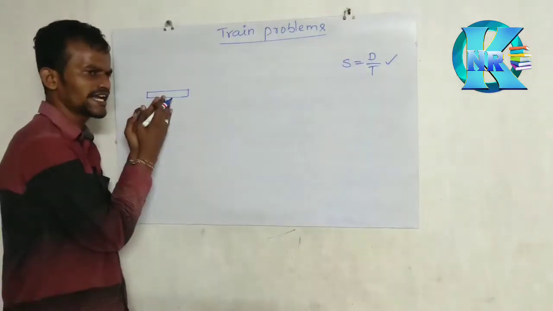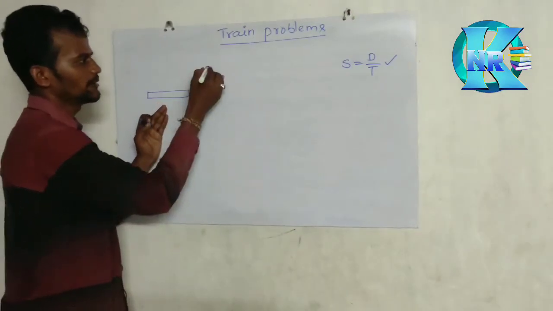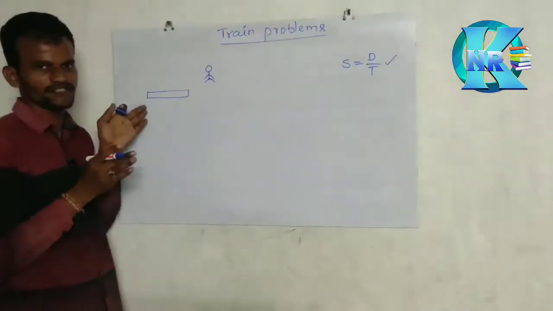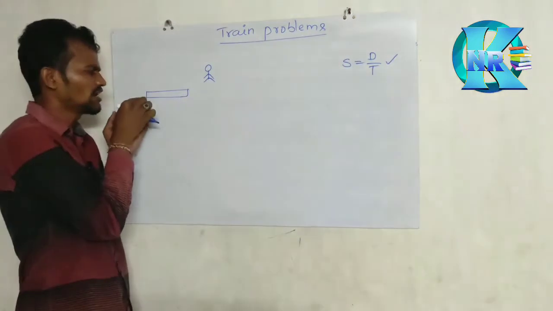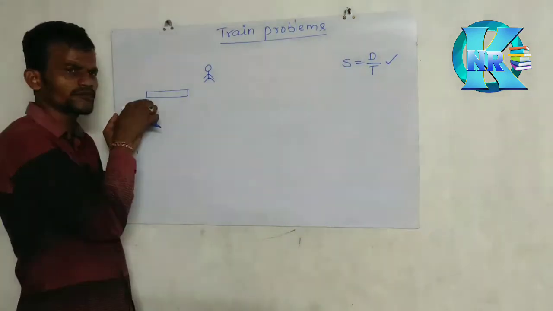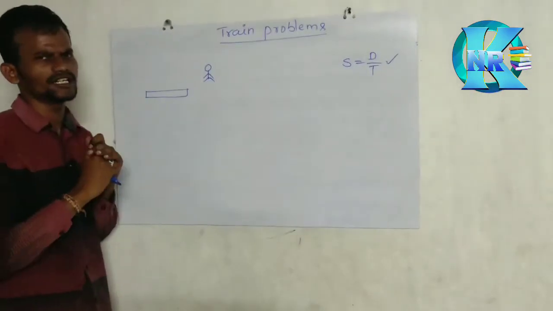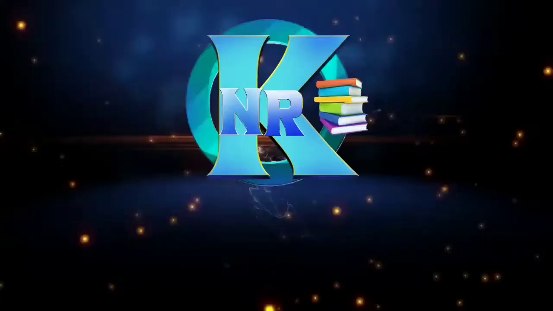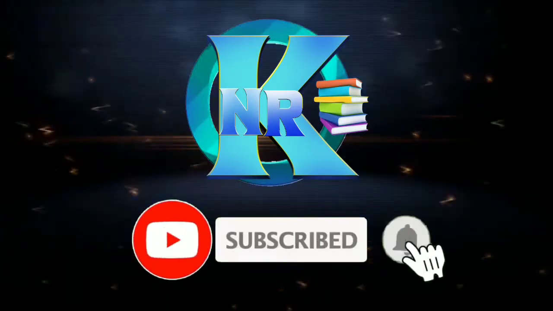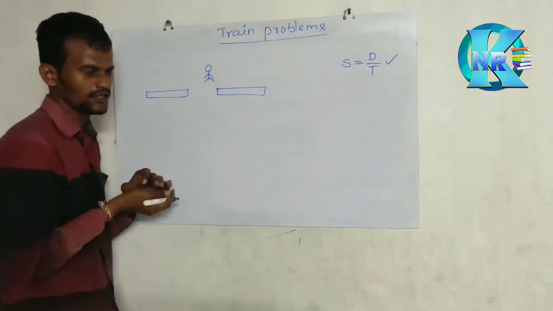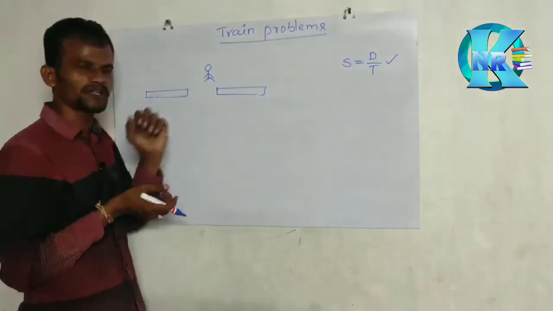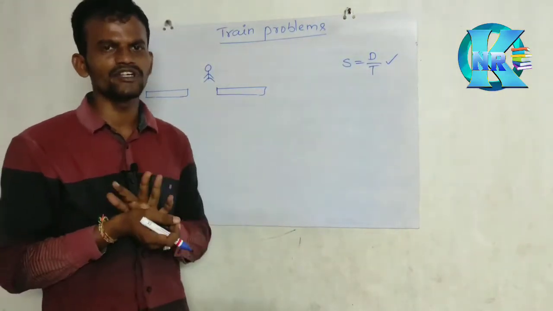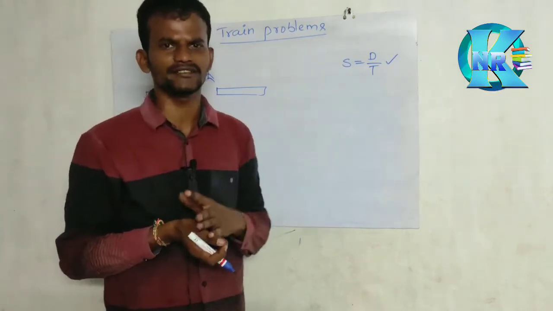This train can cross different things, like a person standing. When the train wants to cross this person, when will it cross? When the last compartment also crosses the person, then only the train has crossed. So the train has to move, and it travels some distance. Here, what is the distance?